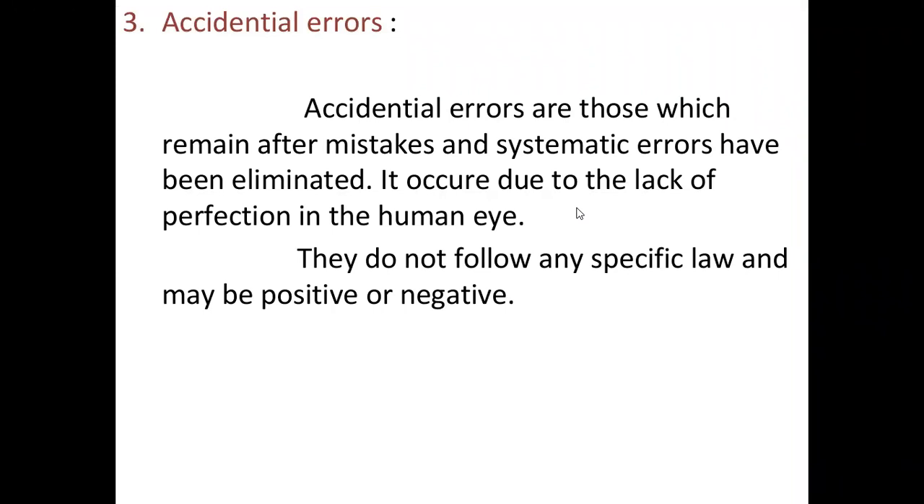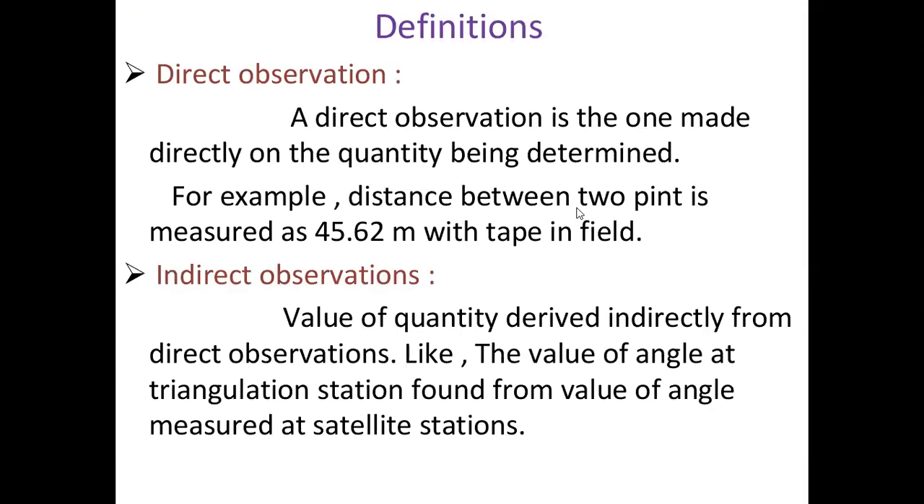So the accidental errors are those which remain after mistakes and systematic errors have been eliminated. Once the systematic errors and the mistakes are both eliminated, whatever error remains is called accidental error. It occurs due to the lack of perfection in the human eye. They do not follow any specific law and may be positive or negative.